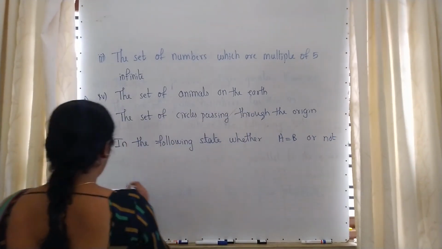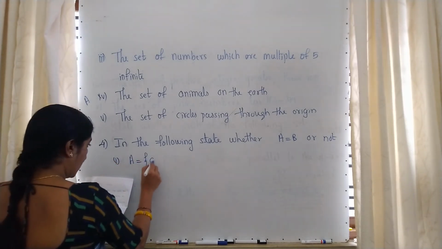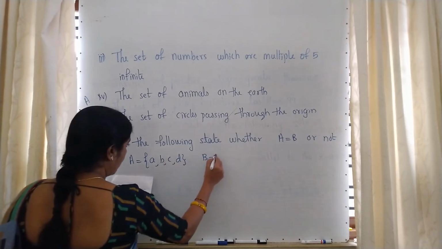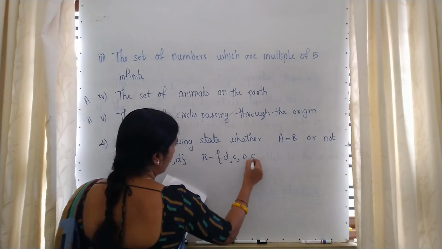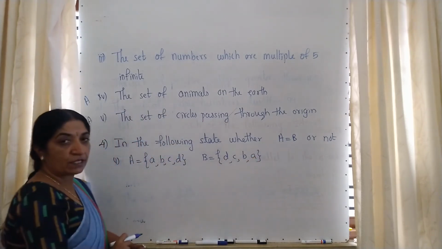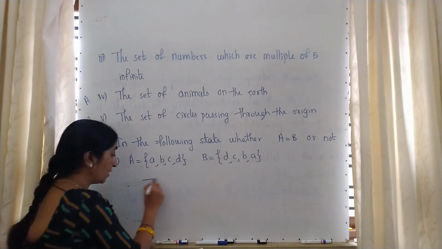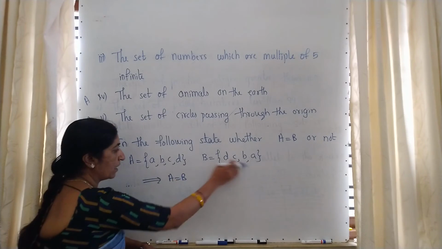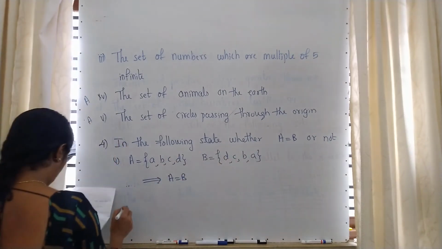First question. Set A is given as A, B, C, D, and set B is given as D, C, B, A. Now compare these two sets. Yes, they have the same elements in each of the sets. So A is equal to B. All the elements are present.